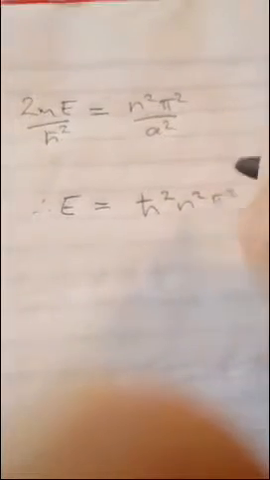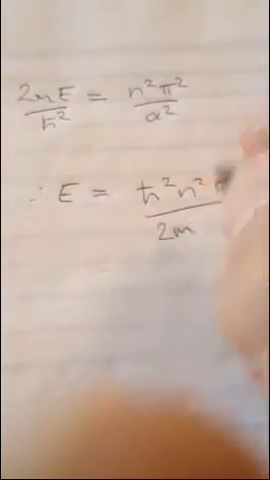2 times the mass times the energy over h bar squared equals this squared, which is n squared pi squared over a squared. So therefore the energy can only exist at h bar squared n squared pi squared over 2m a squared. That is the only way that you can have that particle existing. You have to have the energies as multiples of this.